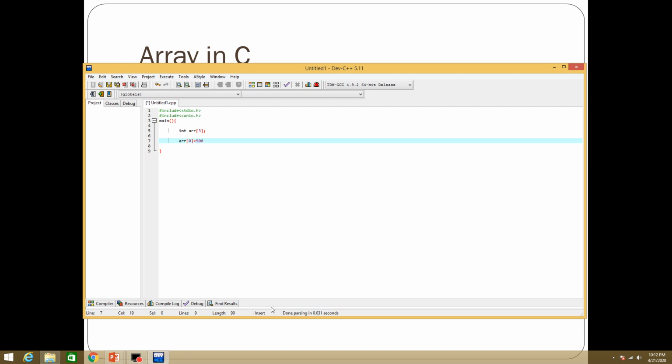We are going to store 500. At array's first location we are storing value 300. We can store at array's second location value 800. So there are 3 values and 3 values will be stored in this array. The size of array is 3.